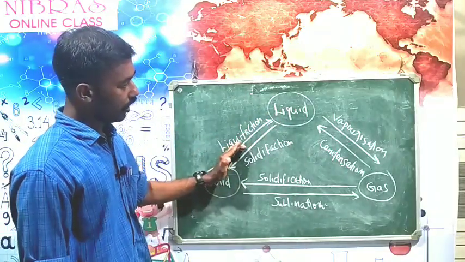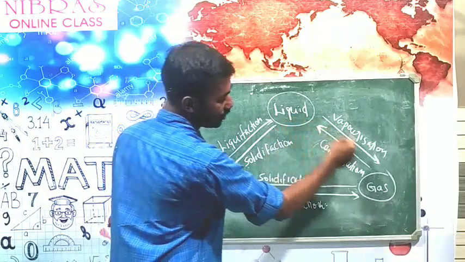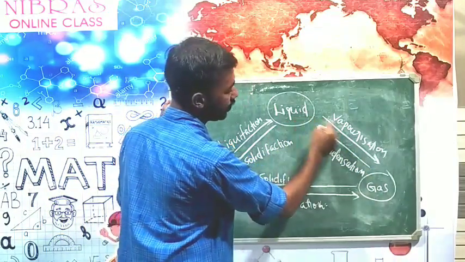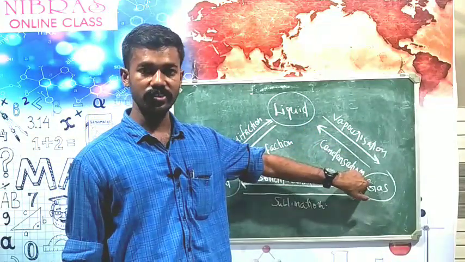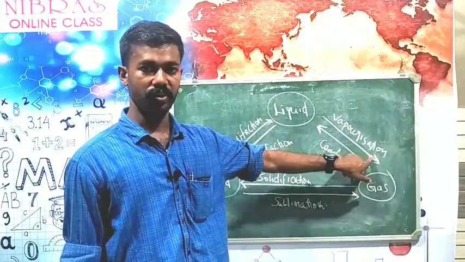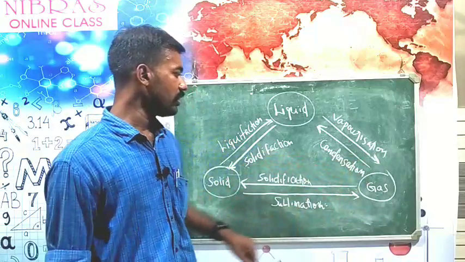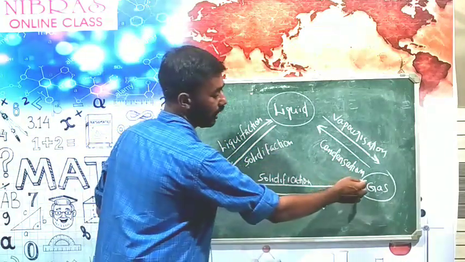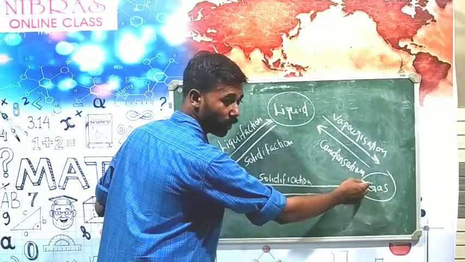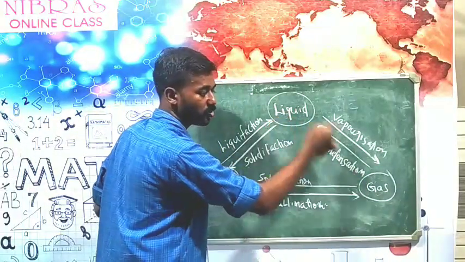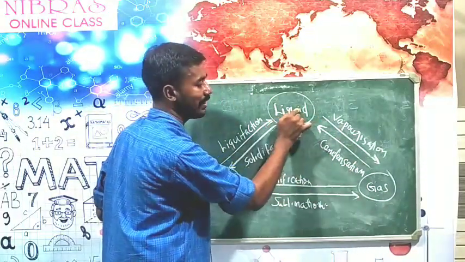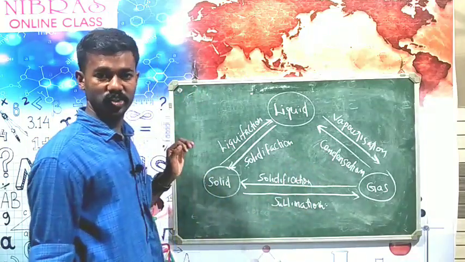Like liquid changing to gas, which is known as vaporization. When heat is liberated, gas changes to liquid. The process of gas changing to liquid is known as condensation.